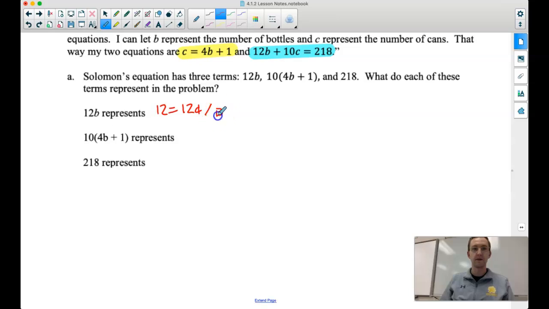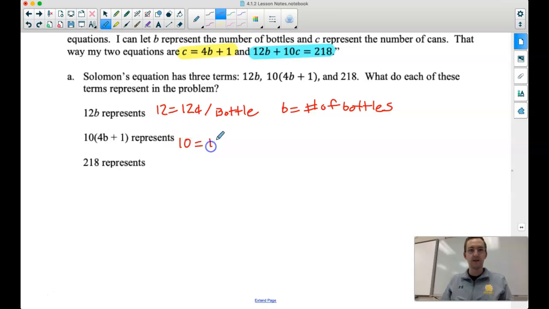Per bottle. And that B is the number of bottles. So again, we also talked about this next term. That 10 is telling us that we get 10 cents per can. And then that 4B plus 1, because we know that the number of cans is 4 times more than the number of bottles, and then adding 1, that quantity is our number of cans.